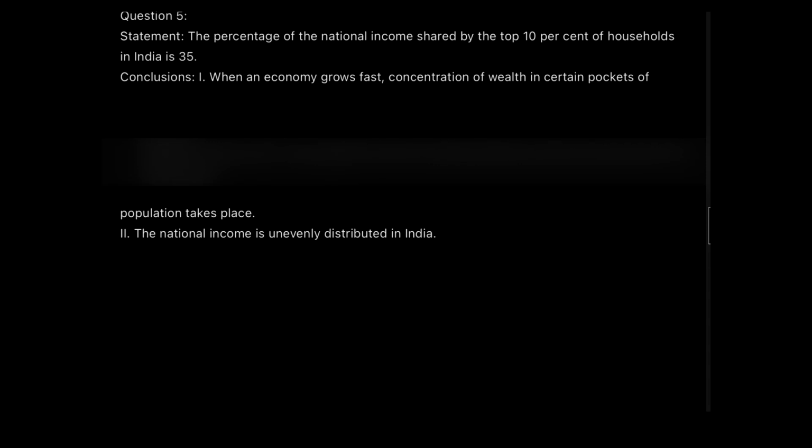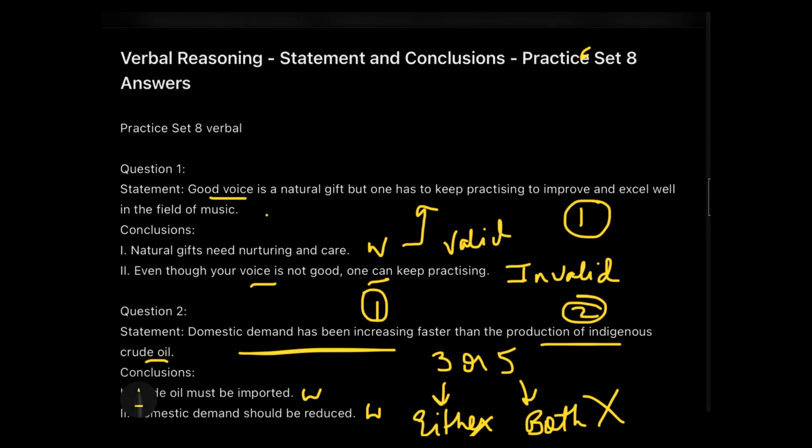All right. So conclusion 1 says when an economy grows fast, concentration of the wealth in certain pockets of population takes place. Now wait a second. Before I even ask why am I saying this, can we connect the economy growing fast with the fact that the national percentage income is being shared? No. Nope. Okay, so that means that conclusion number 1 is not related to us at all.